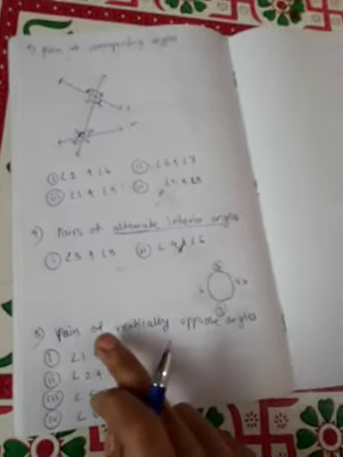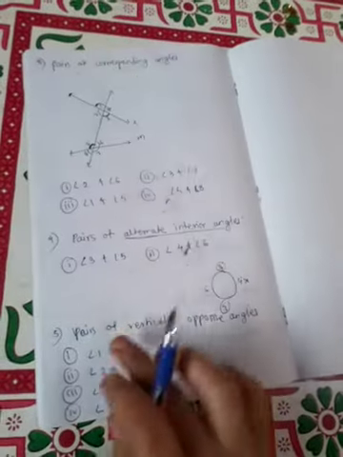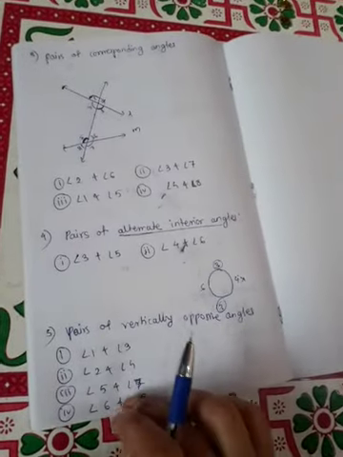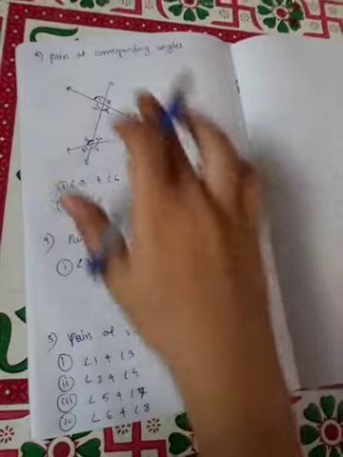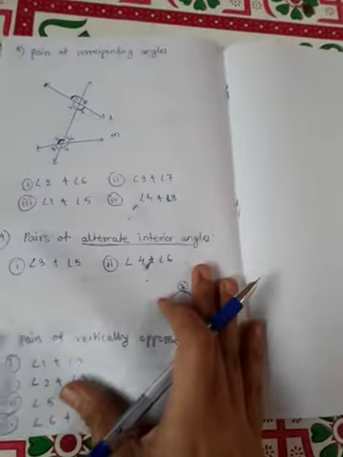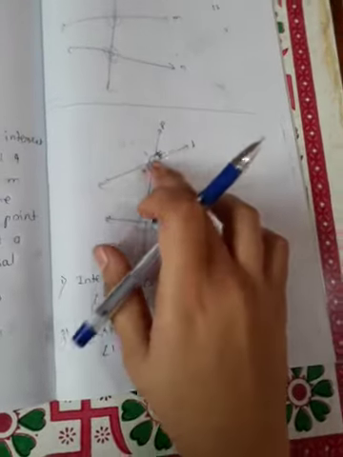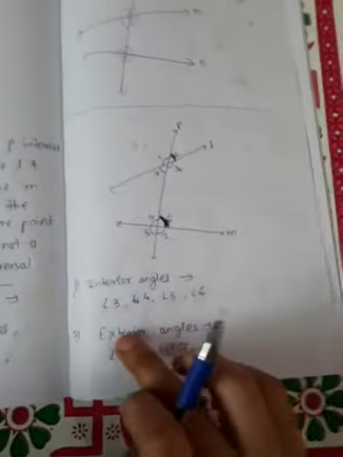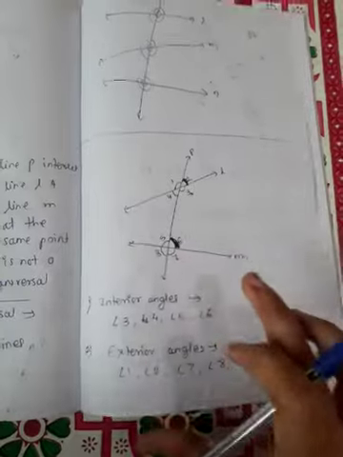So by a transversal, pairs of vertically opposite angles are formed, pairs of alternate interior, pairs of corresponding. See, very first type is interior angles. So 3, 4, 5, 6 are interior. Exterior are 1, 2, 8, 7.